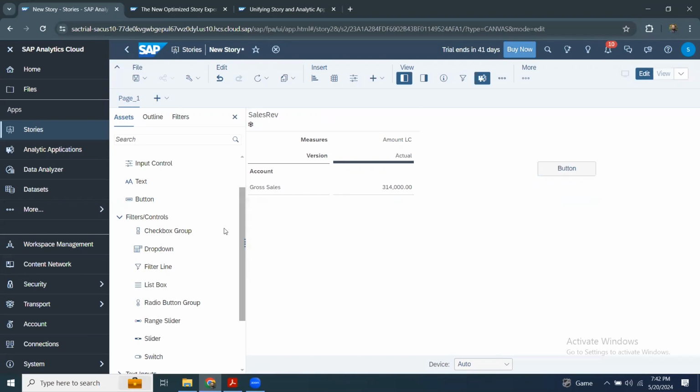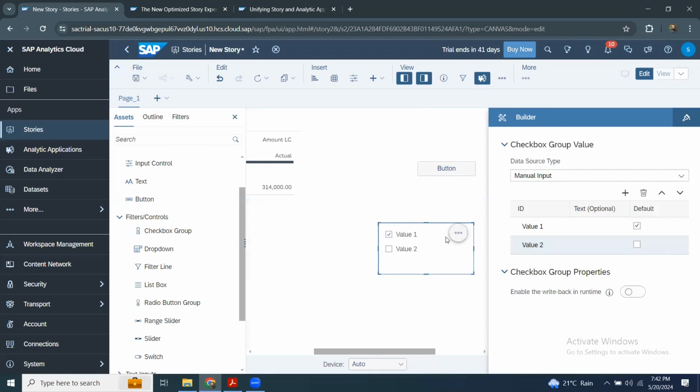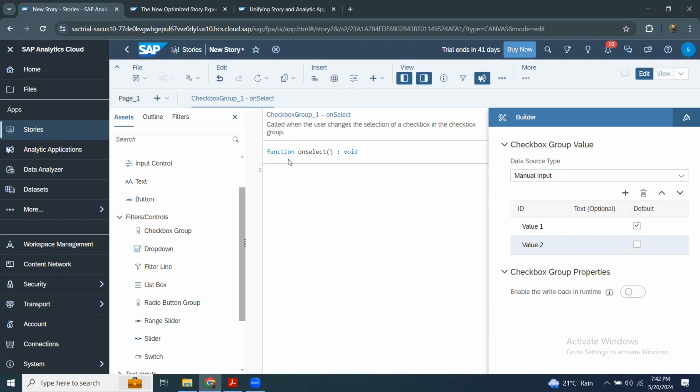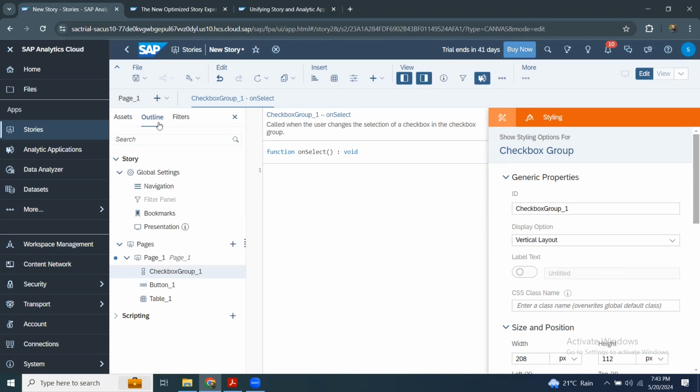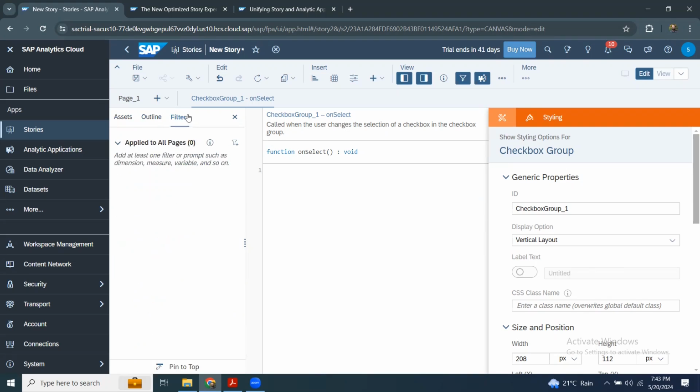Similarly, we can bring in other controls like a checkbox group, where you can choose the manual values and prepare the edit scripts for those checkbox groups or drop down boxes, list boxes, whatever control you wanted to apply. So with that, you can see that all the analytic application features are part of the assets tab in your story, and then you can switch to outline and also the filters page.